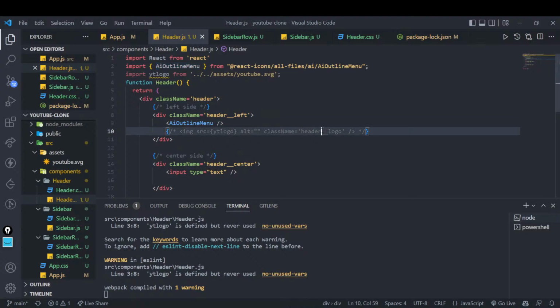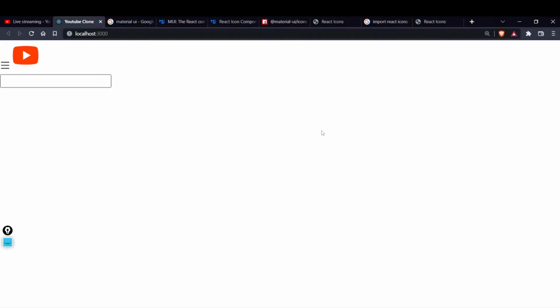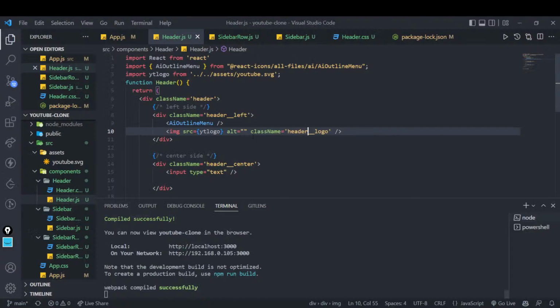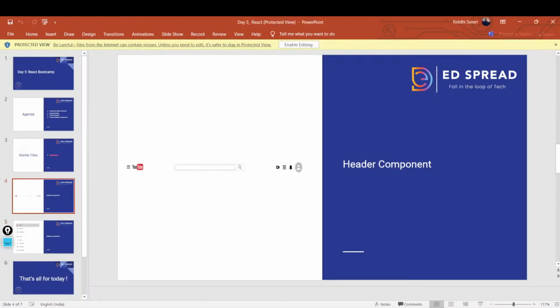After the menu icon, what we want to do is use a logo. The logo is also there, but the styling is not proper. Anyway, the styling will be fixed in a while. The input box is there, but after the input box, what do we want? See, we are on track now. After the input box, we also want a search icon, right?